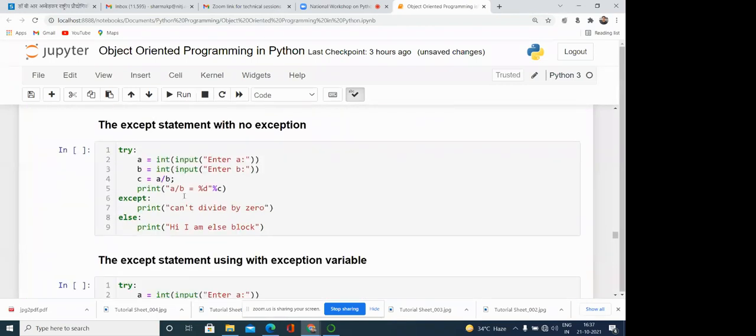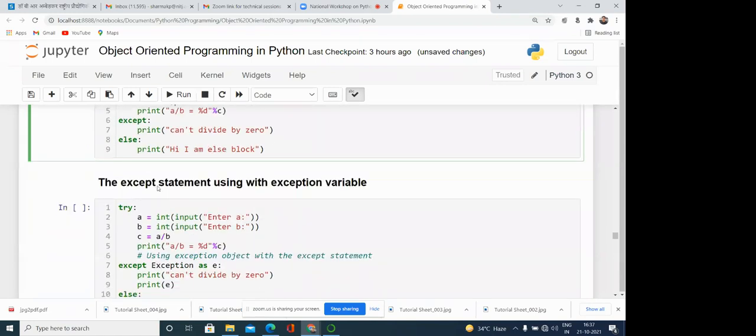So either we can leave it blank, like here you can see except, then it is handled, or we need to write either the same class, which is for the object of which class is going to be generated, or the superclass of it. Okay, now next is the except statement using with exception variable.